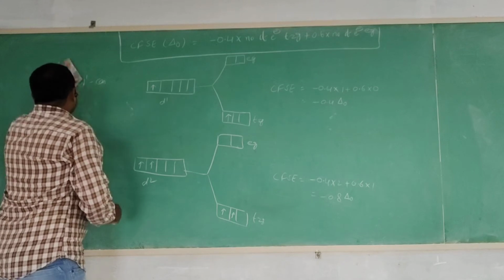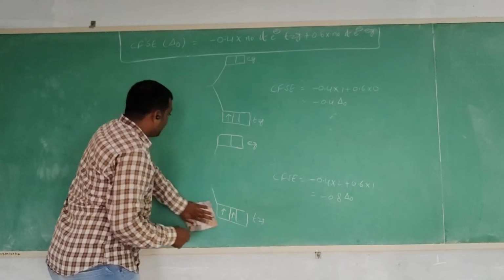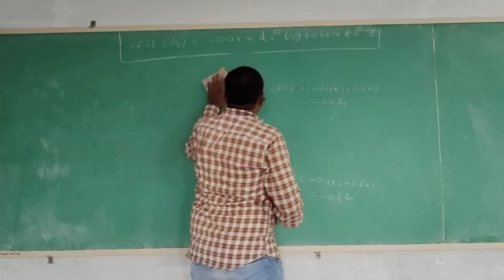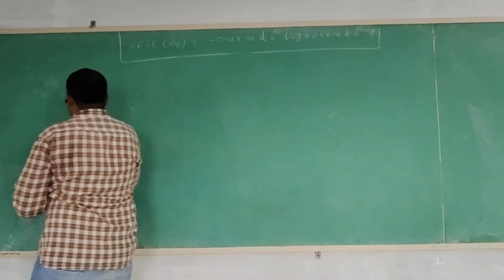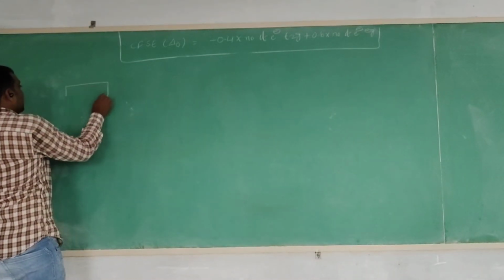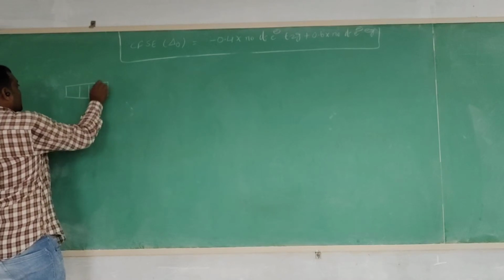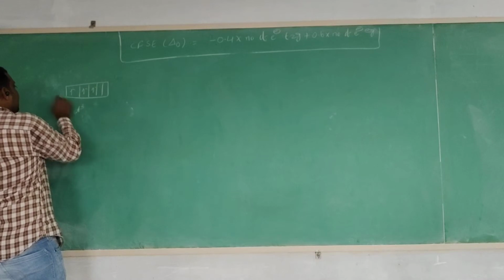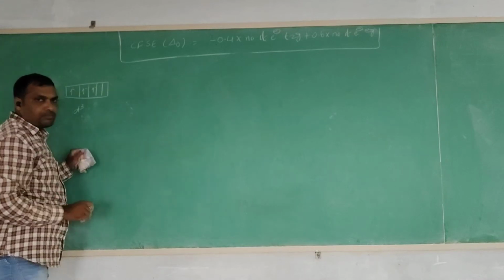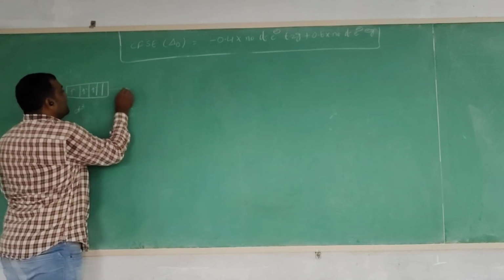Next, the d3 configuration. These are the five d orbitals, and in the d3 configuration three electrons are present. They are involved in the splitting.